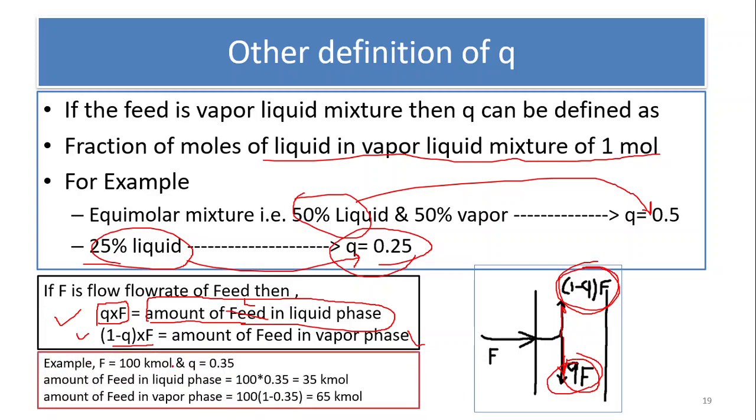Just take one example. Suppose the feed is 100 kilomoles and the Q value is 0.35, meaning 35% of the feed is in the liquid phase. So the amount of liquid in the feed is 100 multiplied by 0.35, that is 35 kilomoles, and the remaining 1 minus 0.35, that is 0.65, multiplied by 100 gives 65 kilomoles. This is the amount of vapor in the feed. In this way we can find out the amount of liquid and the amount of vapor in the feed stock.